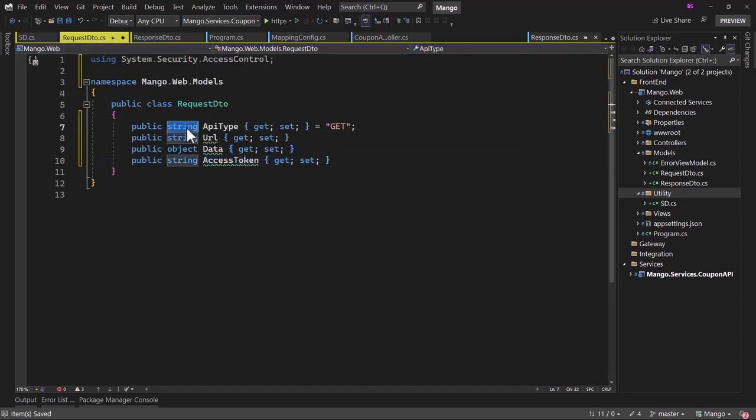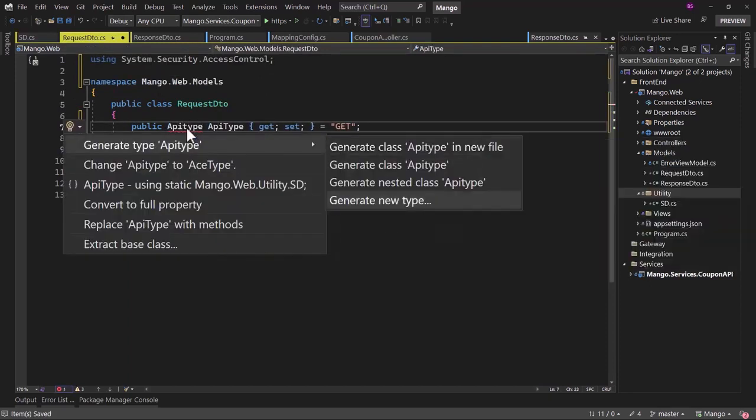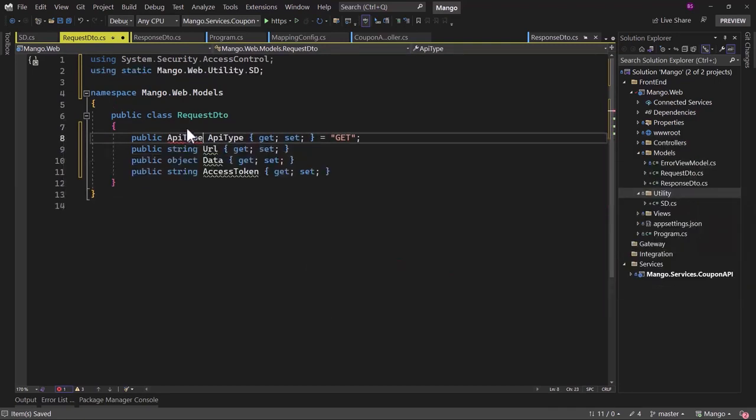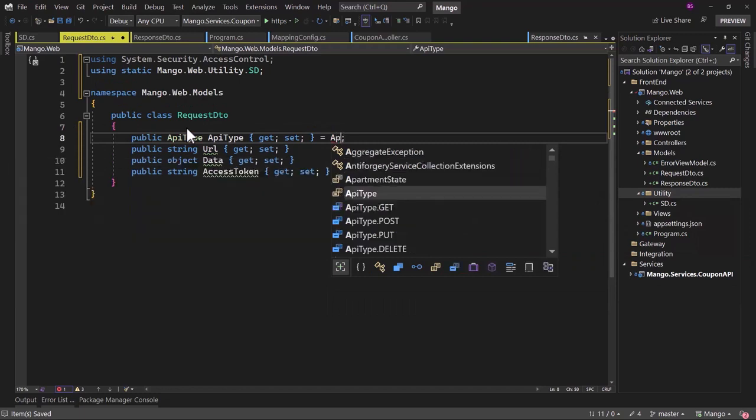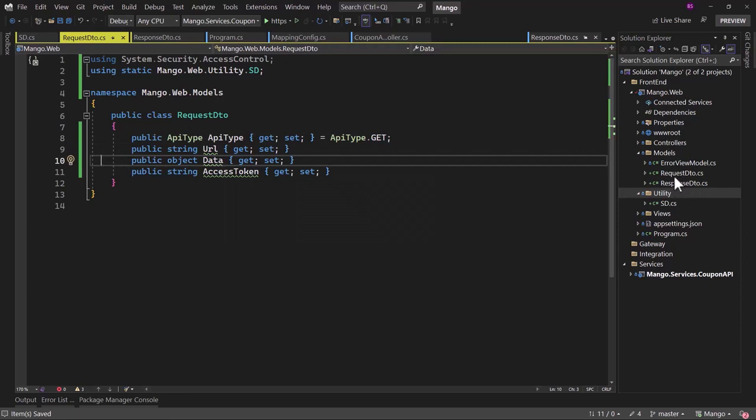Save that here, and then the type here will be API type. If you press Ctrl dot, we can add the using statement, and the default one will be API type dot get. That way we will avoid any mistake when we are using an enum. But with that we have the request DTO and response DTO in our project.